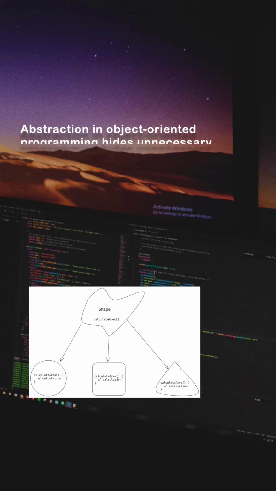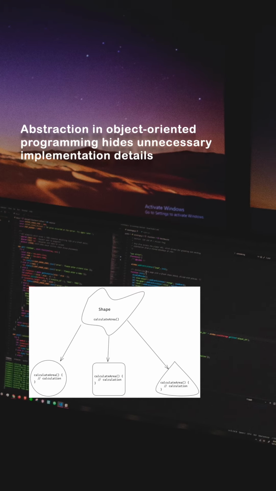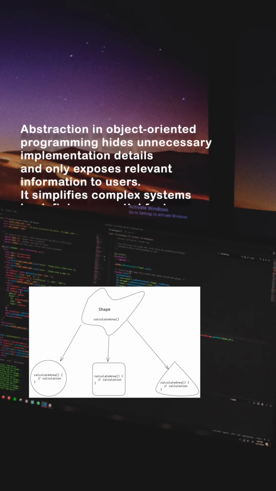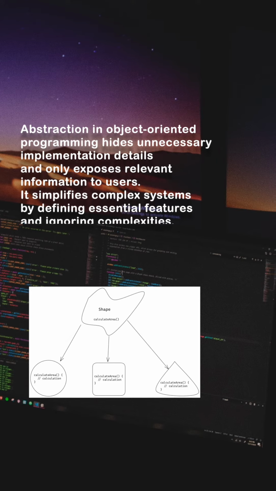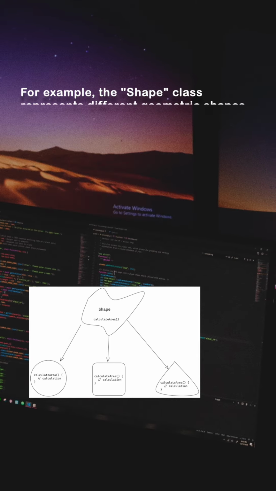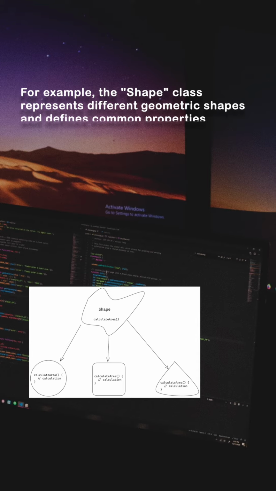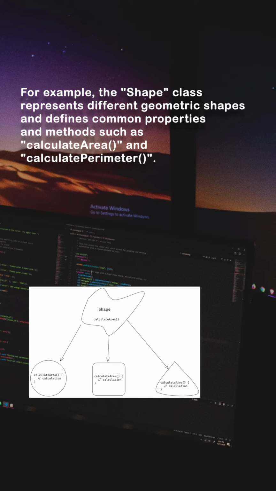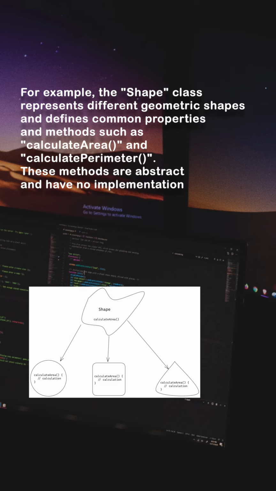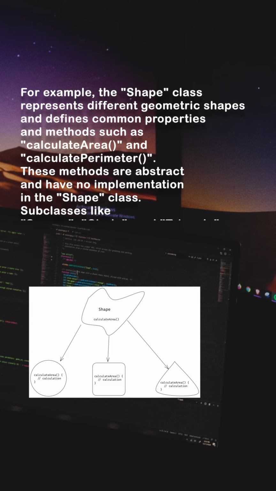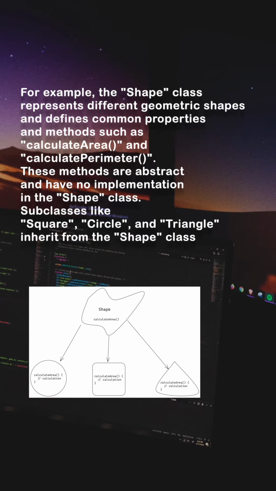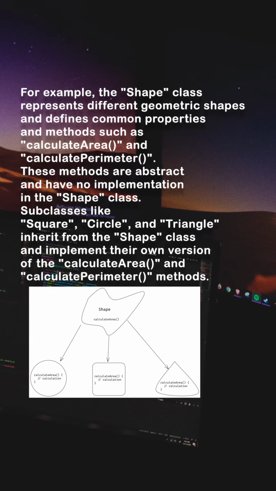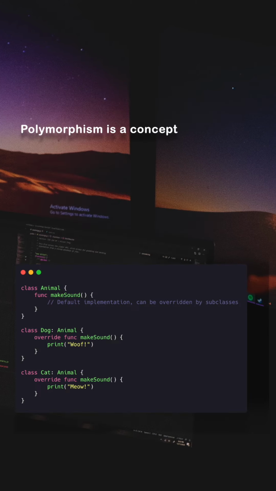Abstraction. Abstraction in object-oriented programming hides unnecessary implementation details and only exposes relevant information to the user. It simplifies complex systems by defining essential features and ignoring complexities. For example, the Shape class represents different geometric shapes and defines common properties and methods such as calculateArea and calculatePerimeter. Those methods are abstract and have no implementation in the Shape class. Subclasses like Square, Circle, and Triangle inherit from the Shape class and implement their own versions of the calculateArea and calculatePerimeter methods.